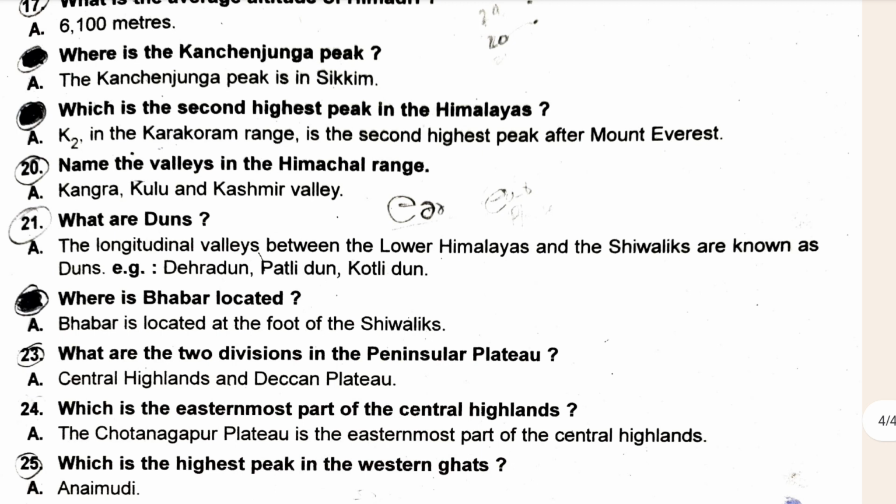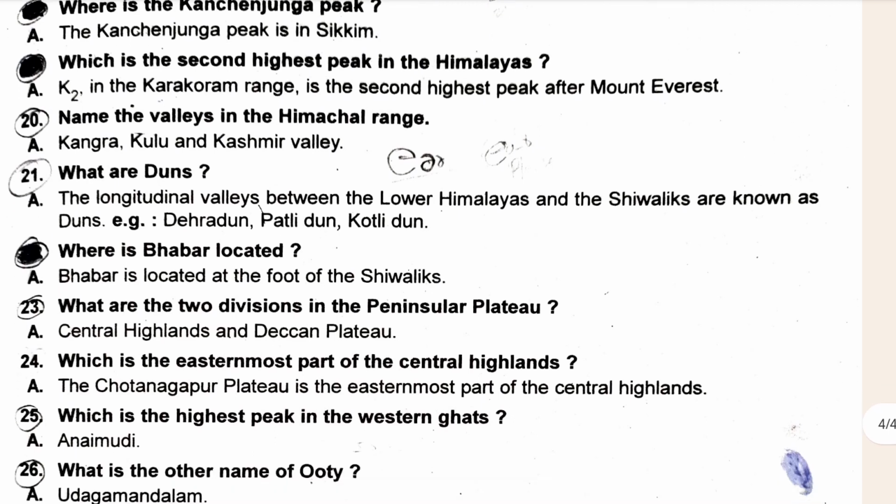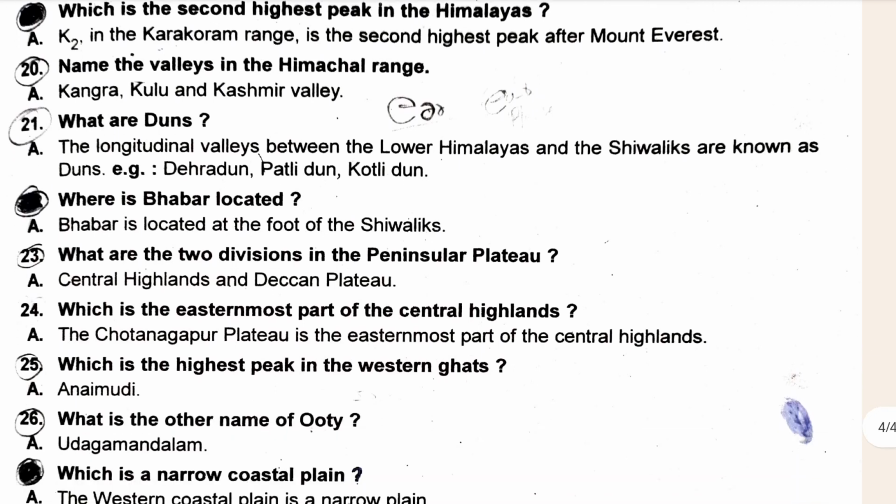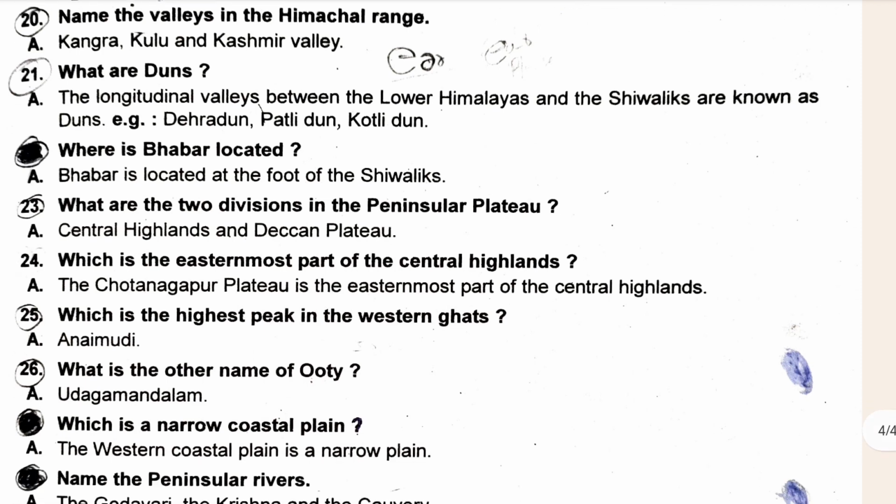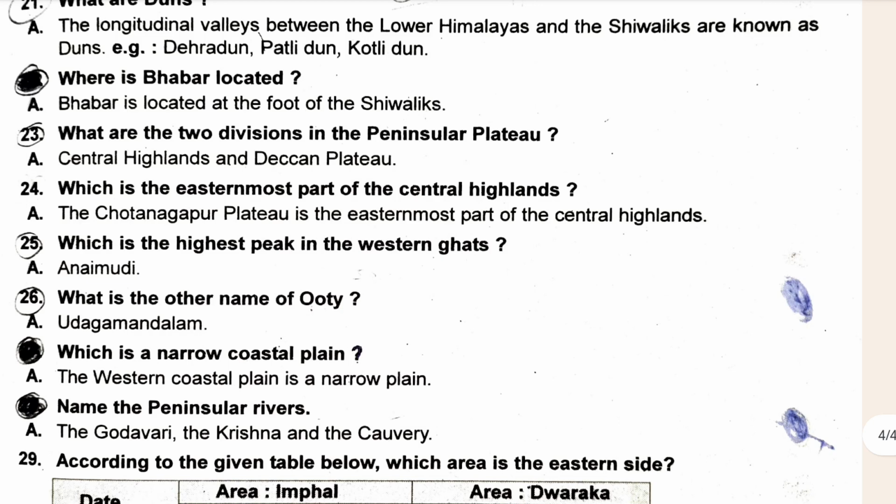What is the average altitude of Himadri? Where is the Kanchenjunga peak? Important. Where I mark with blue and a dark pen, and where I circle, these are very, very important. You have to remember them. Where is Kanchenjunga? What is the second highest peak in the Himalayas? Name the valley in the Himachal ranges. What are dunes? Where is the Bhabar located?